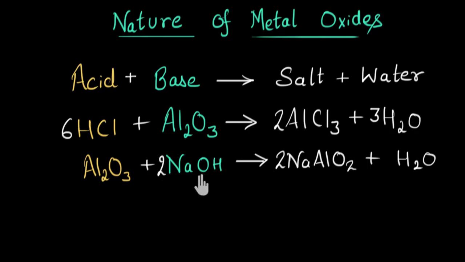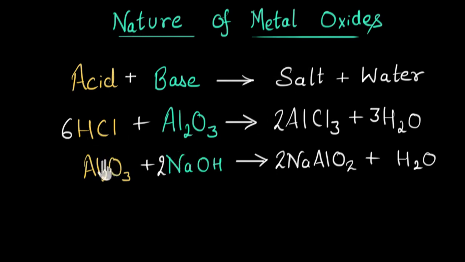So over here you can see that aluminium oxide is reacting with a base to give me salt and water. And we know that if something reacts with a base to give salt and water, that can only be an acid. So in this example, aluminium oxide is acting as an acid, whereas in this example, aluminium oxide is acting as a base. So yes, aluminium oxide is an exception. It acts both as an acid and a base.